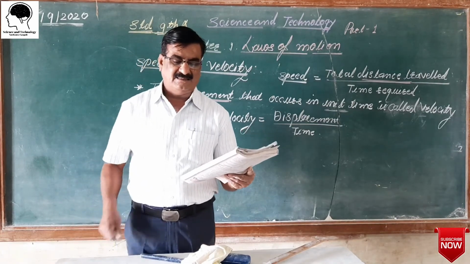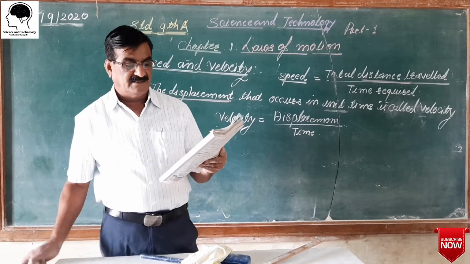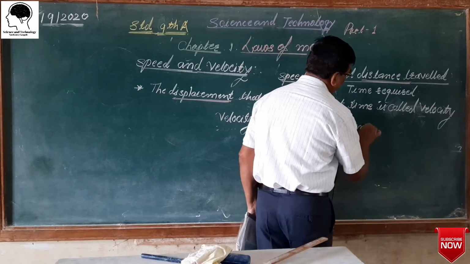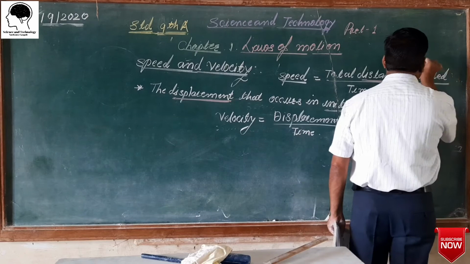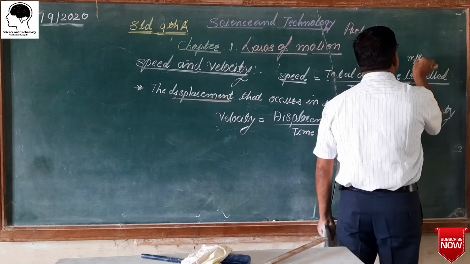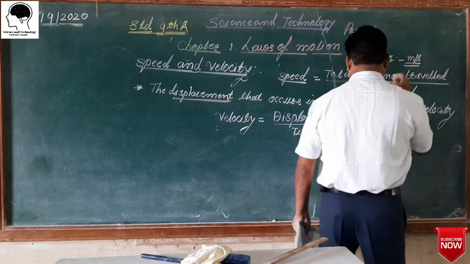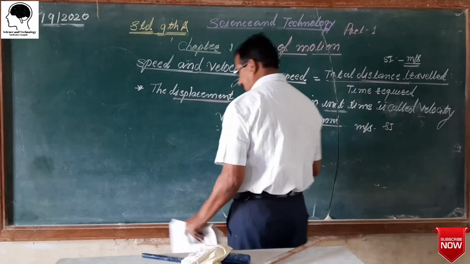In the SI system, the unit is meter per second. Meter per second in SI, the International System.